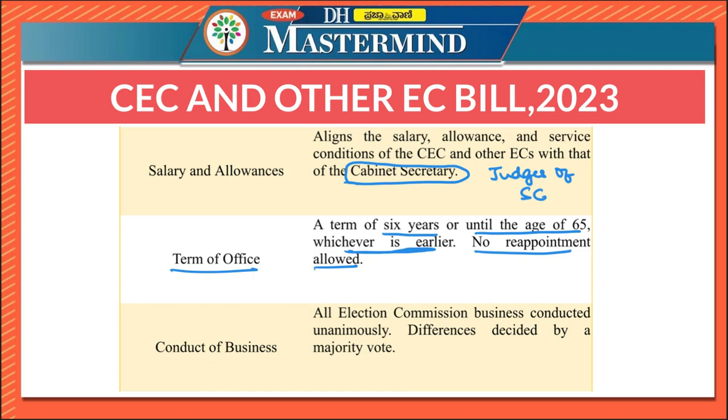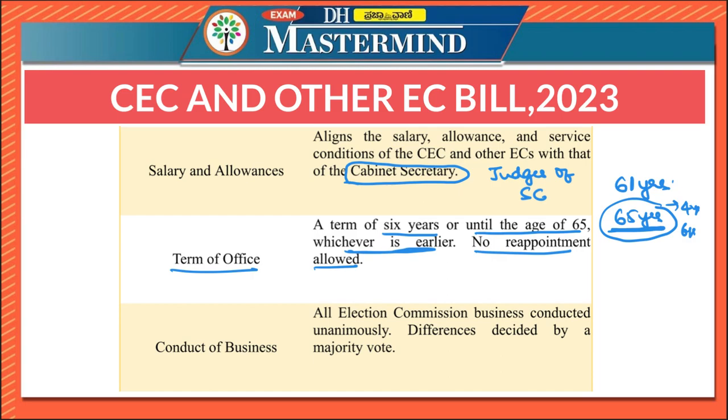How to understand this? Let us say a person becomes election commissioner at the age of 61 years. At the age of 65 years, he would have served only 4 years. But since he has crossed 65 years, since this event has happened earlier than completing 6 years of term, he will retire at the age of 65 years.